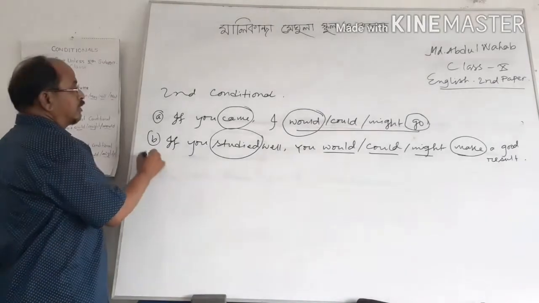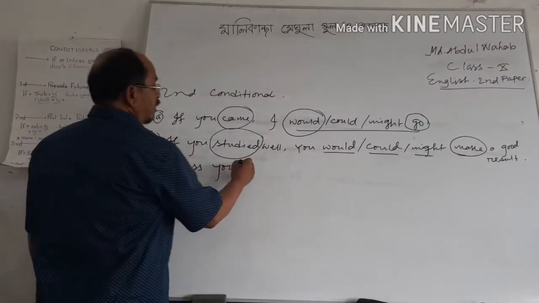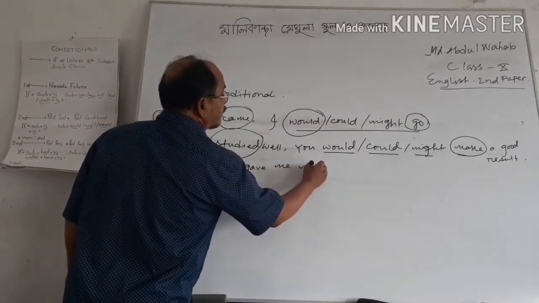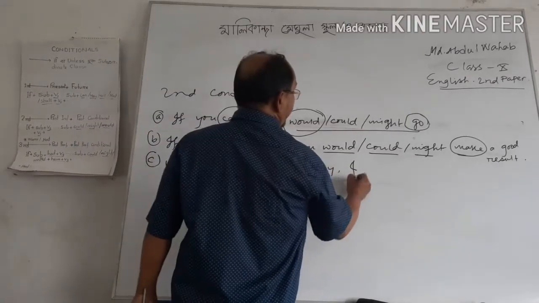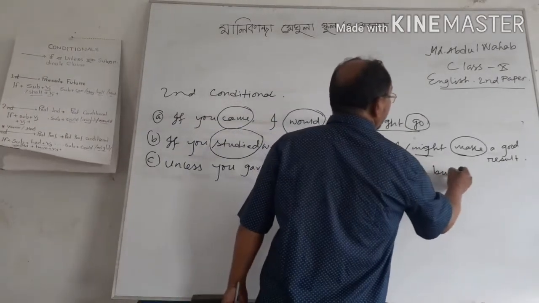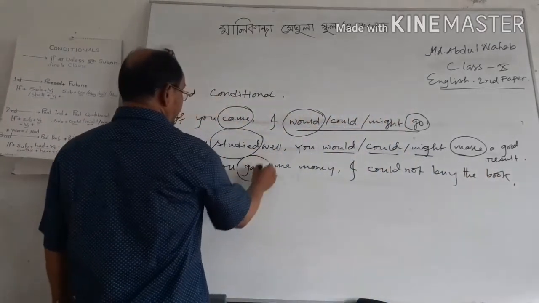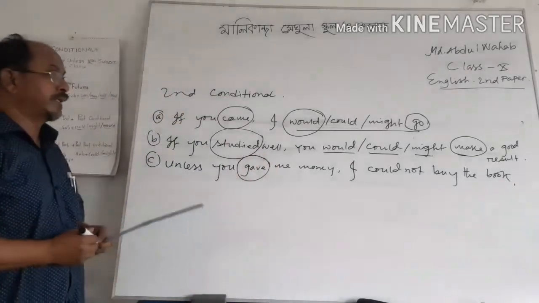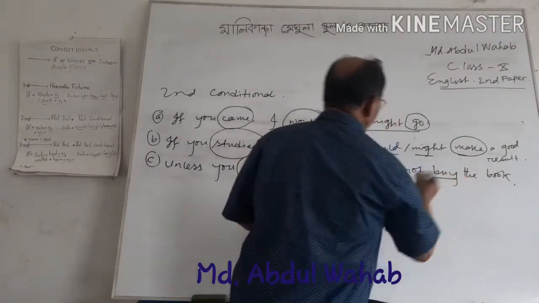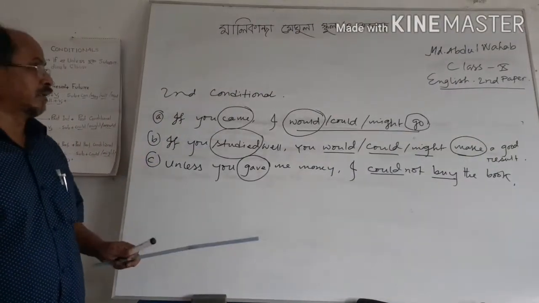Another example: unless you gave me money, I could not buy the book. Here, gave is the past form of give, and this is why we use could and buy. So these are the examples of second conditional.